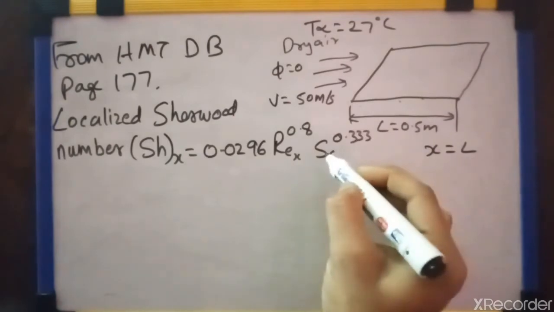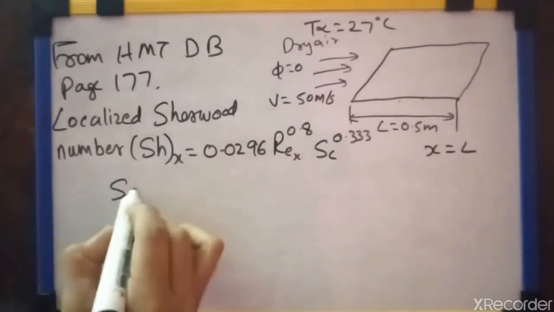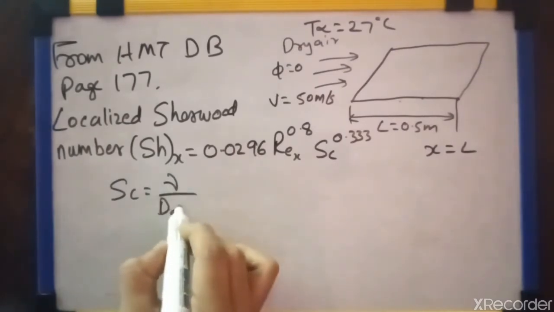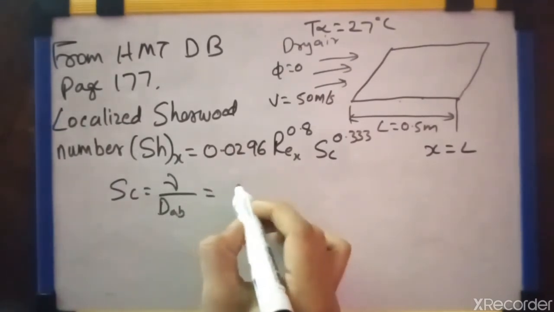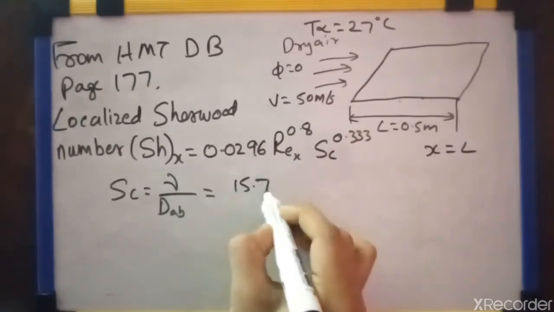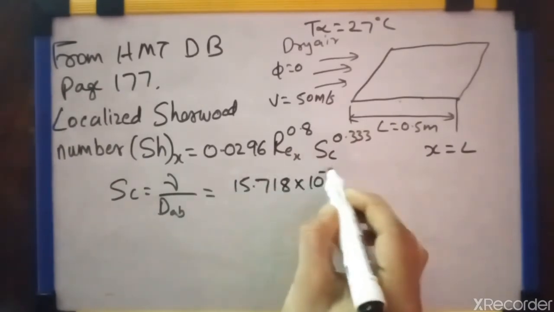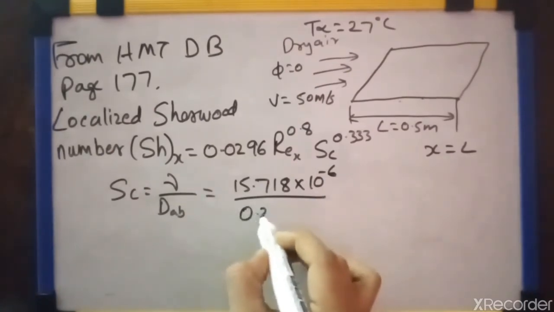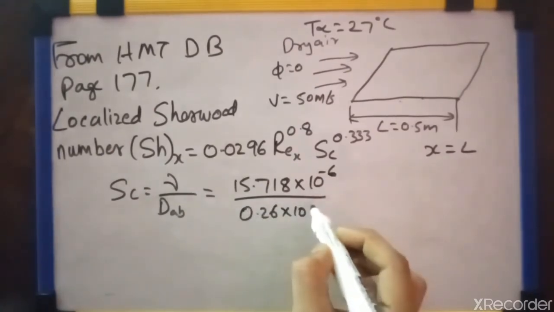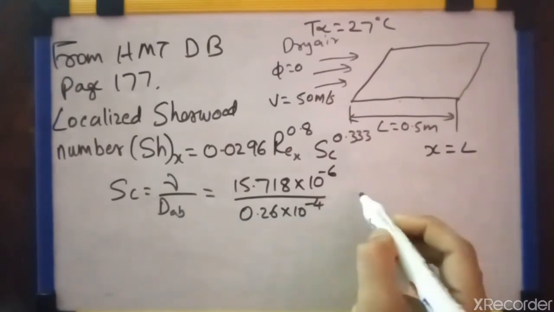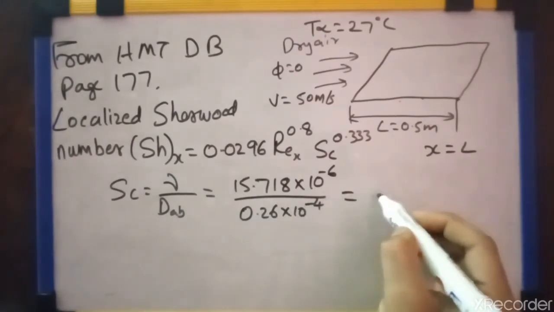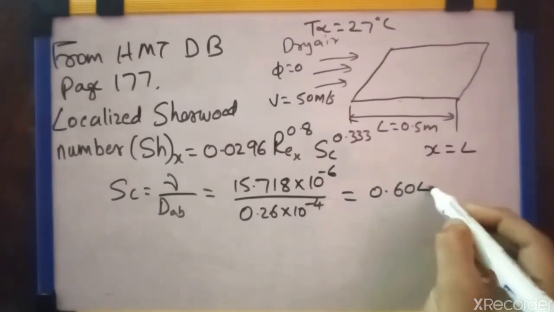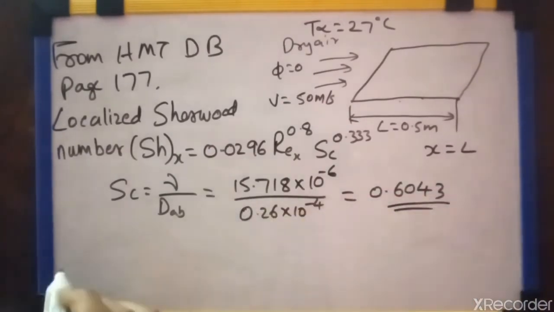You have to first find out the value for SC. You know that SC is equal to nu divided by DAB, which is equal to 15.718 into 10 raised to minus 6 divided by DAB value 0.26 into 10 raised to minus 4. We get SC is equal to 0.6043.